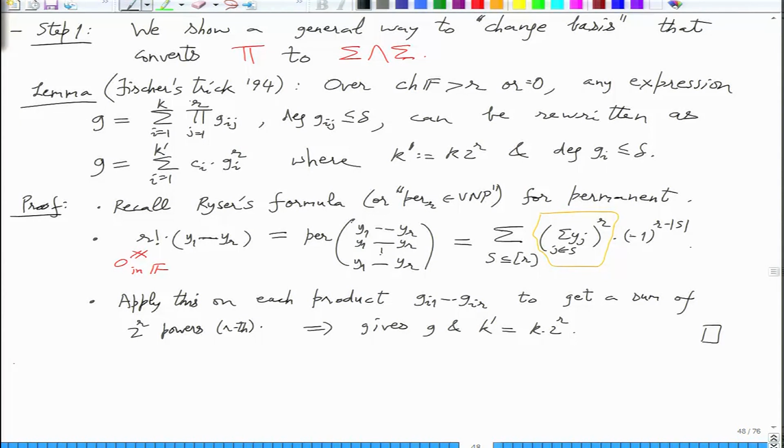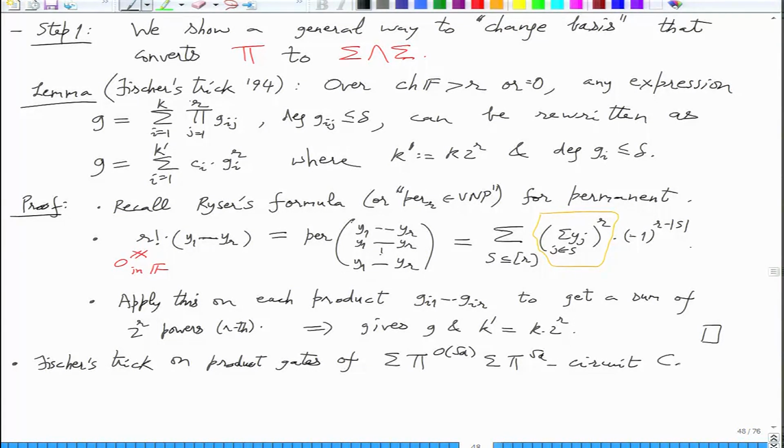Okay. So once we have this, we will use it on the sigma pi representation, on product gates with fan-in square root d, on circuit C1, we get, so yeah, this has to be thought about carefully.